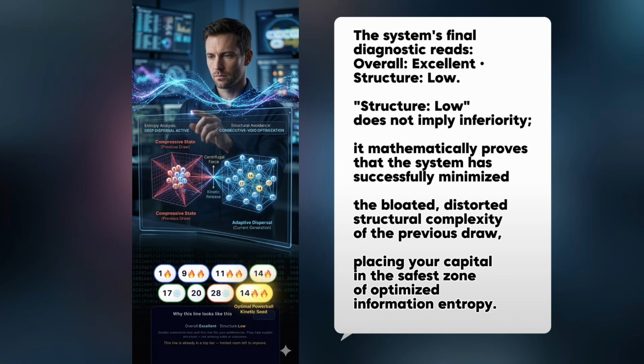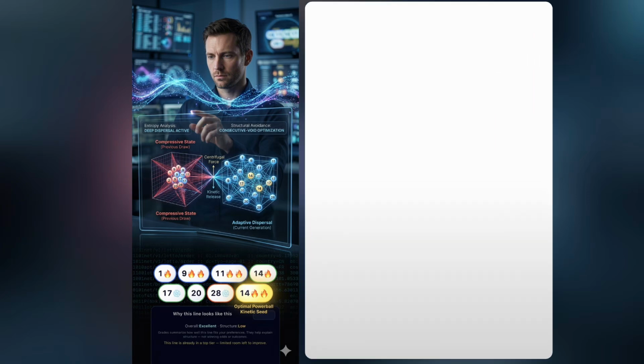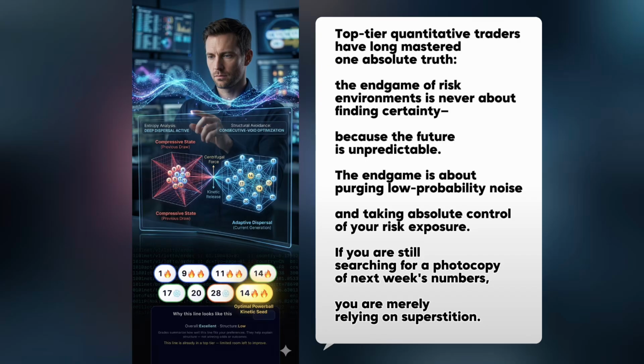Structure, low. Structure, low, does not imply inferiority. It mathematically proves that the system has successfully minimized the bloated, distorted structural complexity of the previous draw, placing your capital in the safest zone of optimized information entropy. Top-tier quantitative traders have long mastered one absolute truth. The endgame of risk environments is never about finding certainty, because the future is unpredictable. The endgame is about purging low probability noise and taking absolute control of your risk exposure.